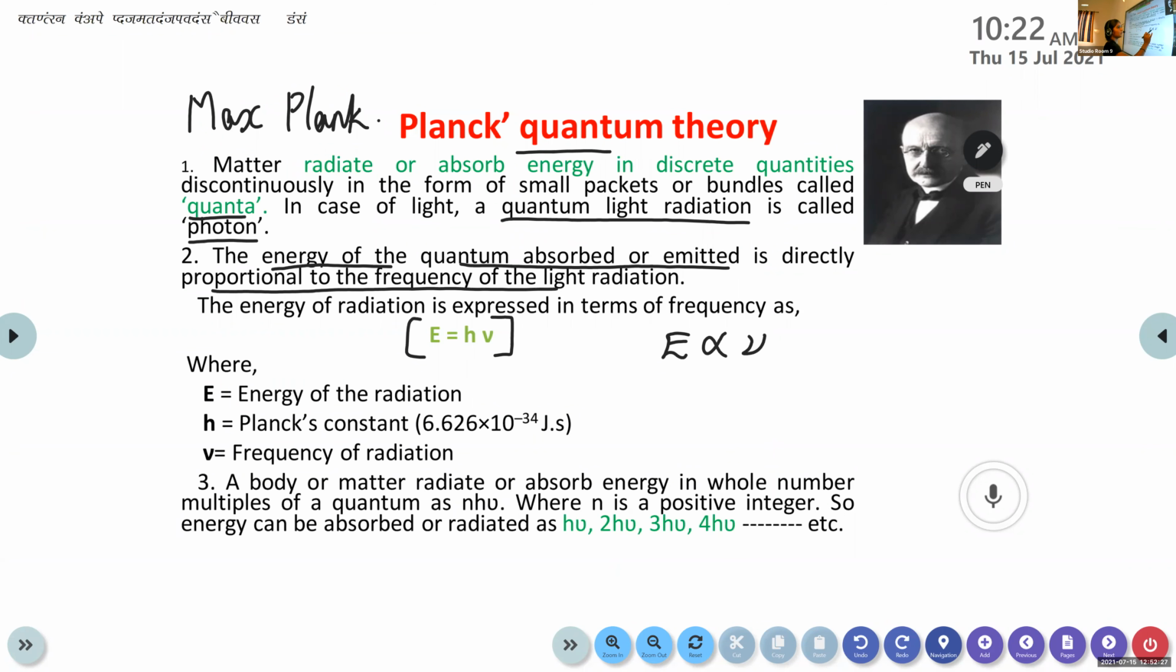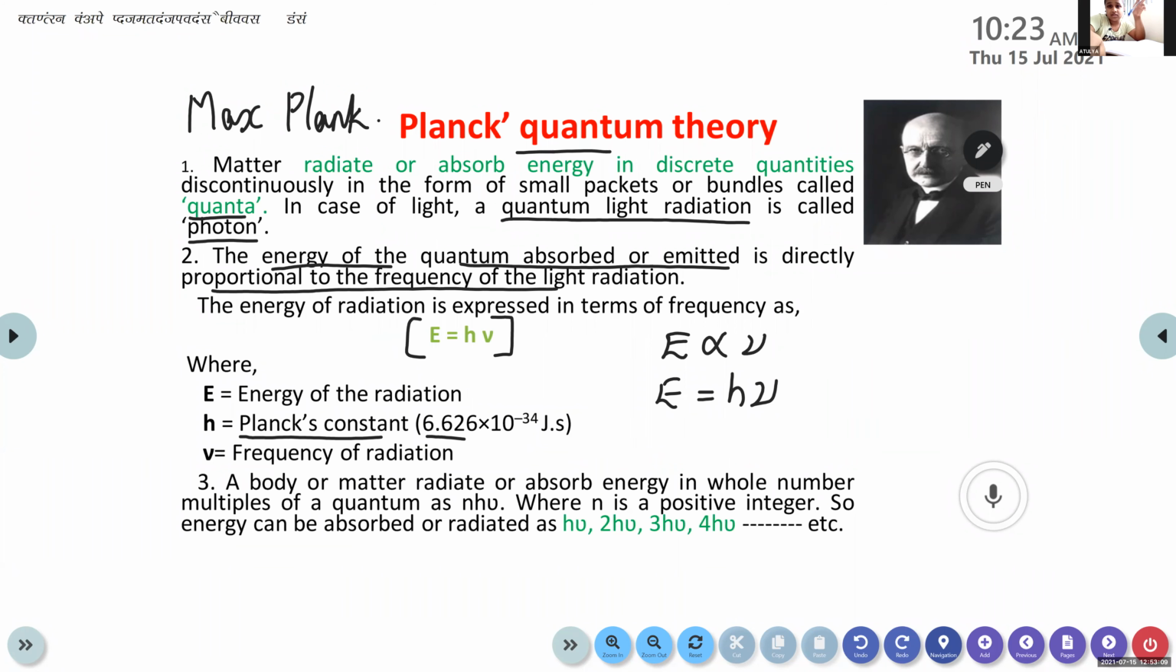Then, instead of the proportionality sign, we can equate this by a constant: E equals h nu. This h is a constant and it is known as Planck's constant. It has a value of 6.626 into 10 raised to minus 34 joule second. It's a constant value. You have to remember this value, okay? Planck's constant is 6.626 into 10 raised to minus 34 joule second.